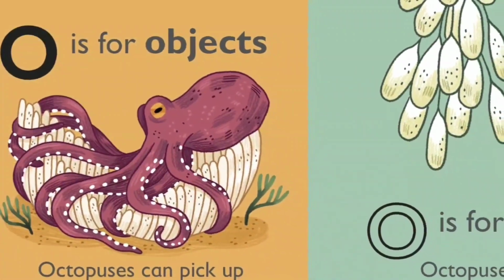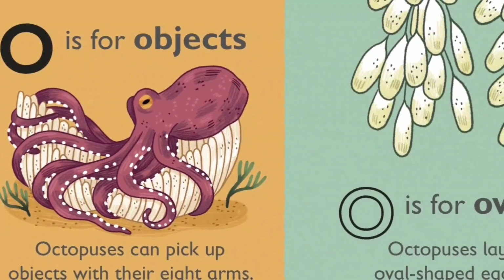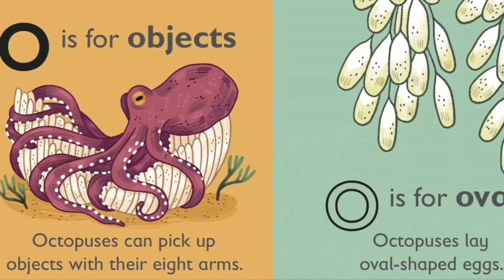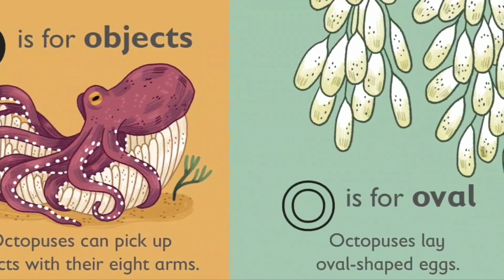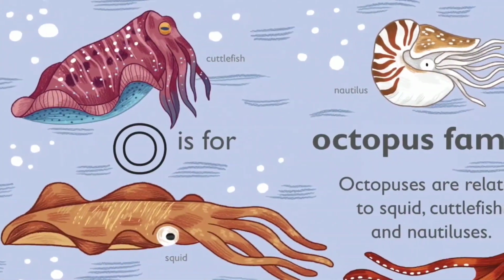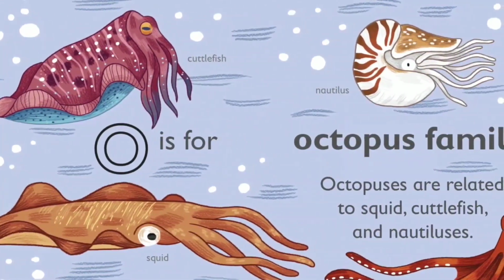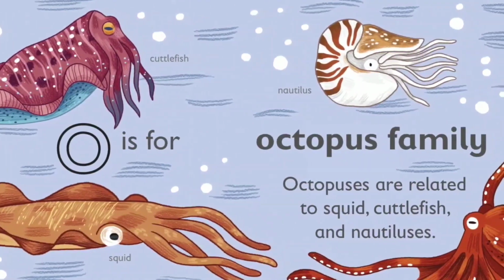O is for objects. Octopuses can pick up objects with their 8 arms. O is for oval. Octopuses lay oval-shaped eggs. O is for octopus family. Octopuses are related to squid, cuttlefish, and nautiluses.